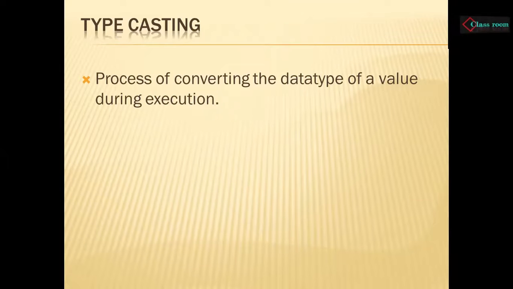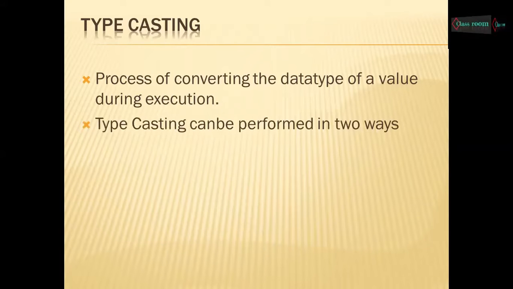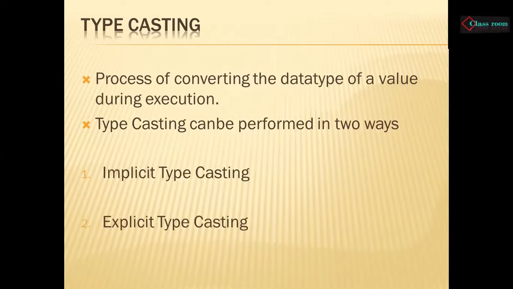Sometimes the compiler performs typecasting itself, and sometimes a user or programmer has to typecast explicitly. Typecasting can be performed in two ways: number one is implicit typecasting and number two is explicit typecasting.